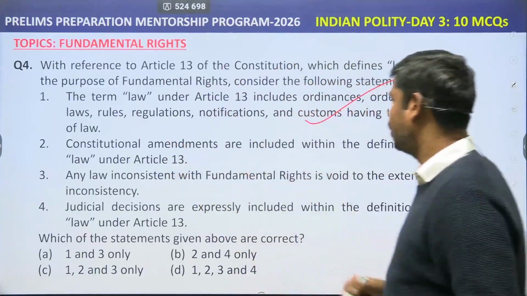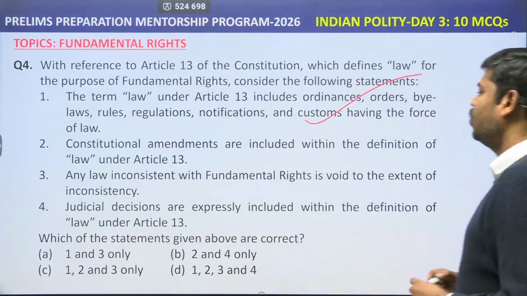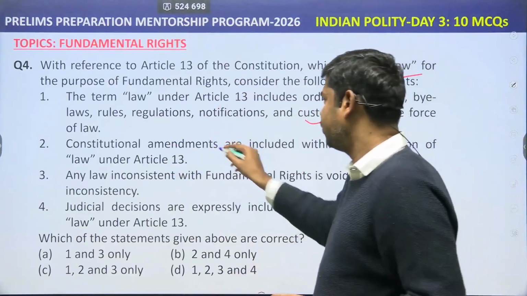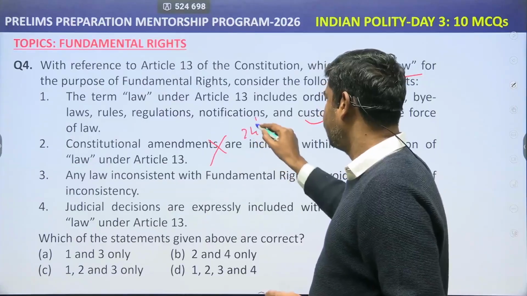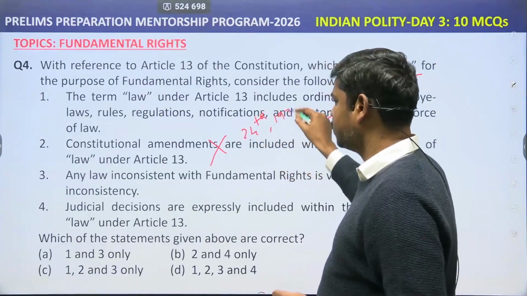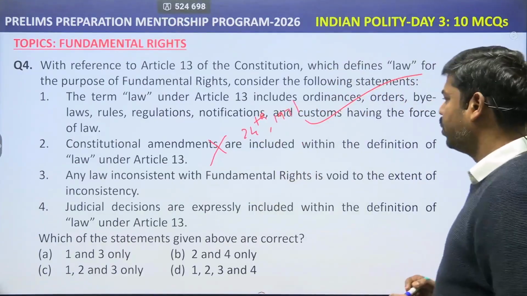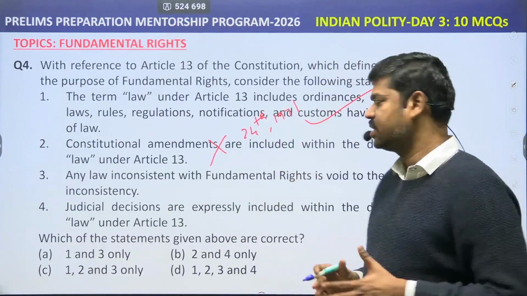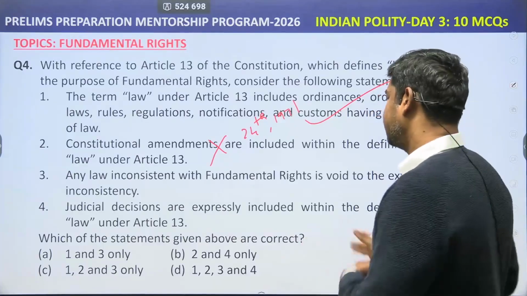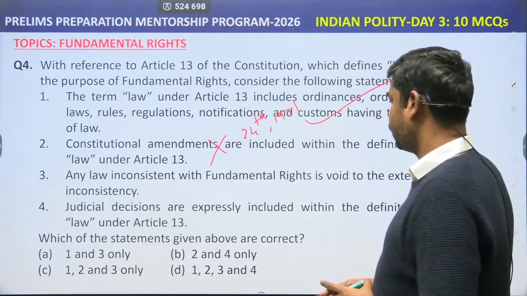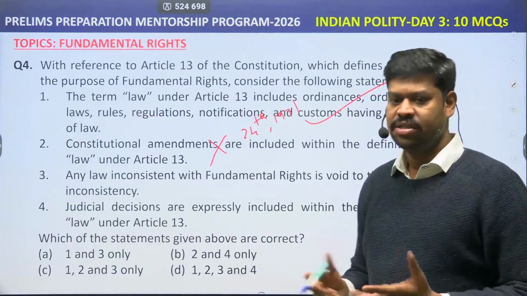Therefore, are constitutional amendments included within the definition of law under Article 13? Definitely not here. The 24th Constitutional Amendment Act explicitly says this. Any law inconsistent with fundamental rights is void to the extent of inconsistency. What do you understand by this? That is also true.